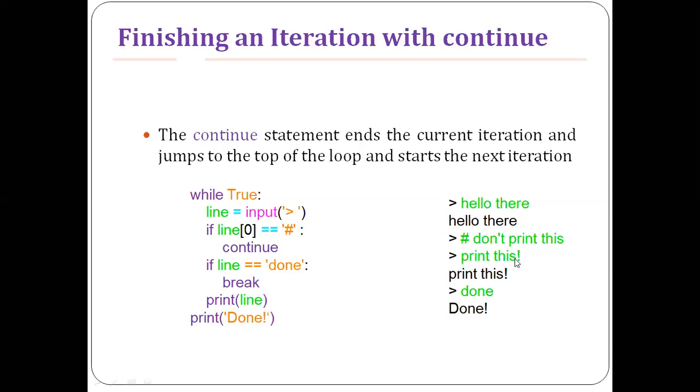Now the user enters something called Print this. The first character is not equal to hash, and the line you have entered is not equal to done. So it will print the whole line, that is Print this, and it will again go to the next iteration, where you are inputting something called done. When the line is equal to done, you are just breaking the entire while loop.